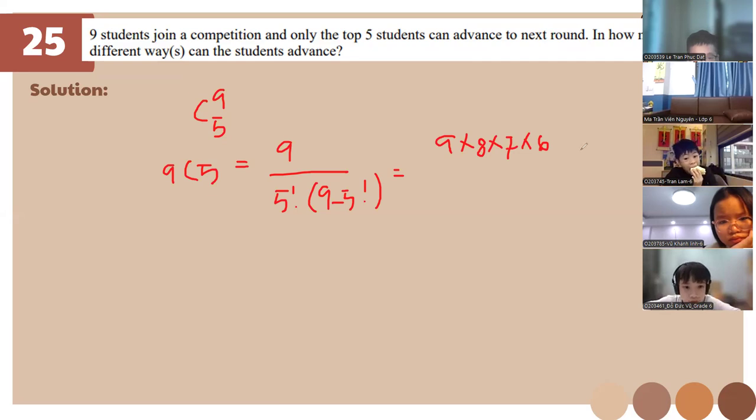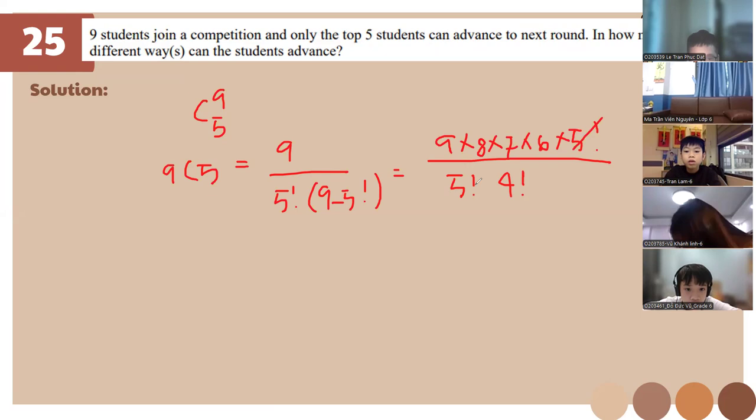So why is there an exclamation mark? It's factorial. Factorial is basically like 1 factorial is 1. So this is going to be cancelled. And what is 4 factorial again, class? It's 1 times 2 times 3 times 4, which is 24. So we have 9 times 8 times 7 times 6 over 24.